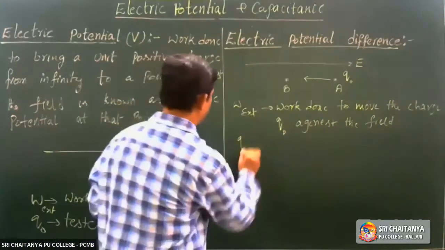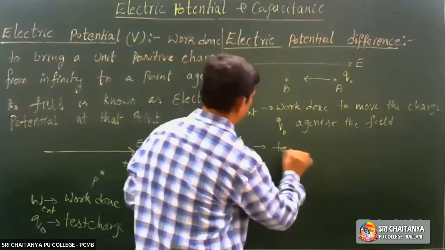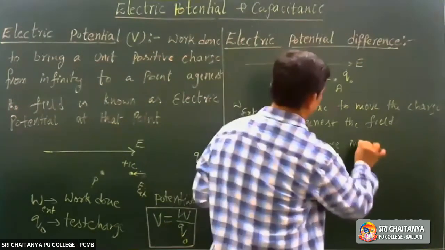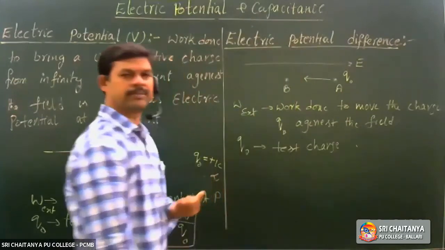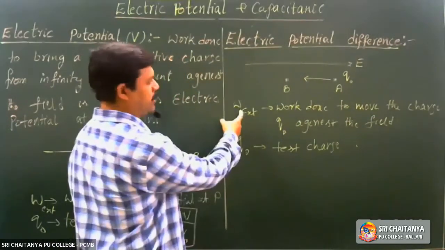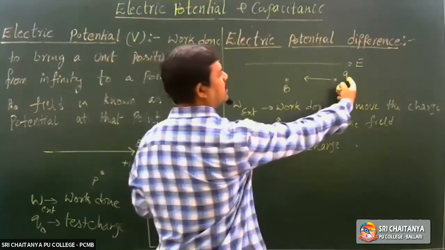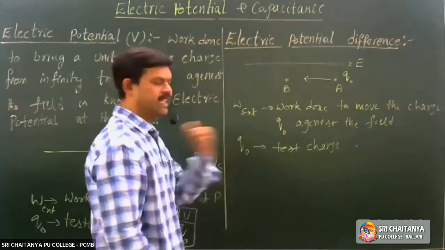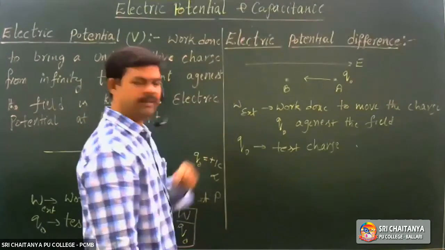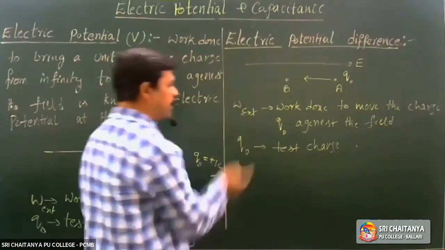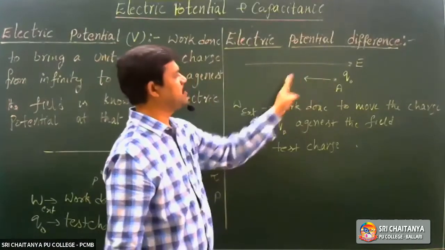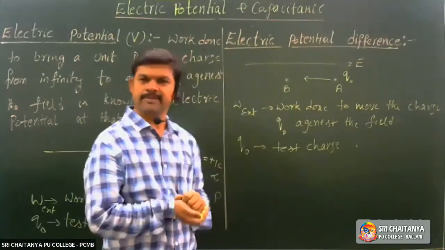Which charge? Test charge Q naught. W is the work done. To move this charge Q naught from A to B against the field, some work is needed. That work done per unit charge is known as potential difference between these 2 points, right?